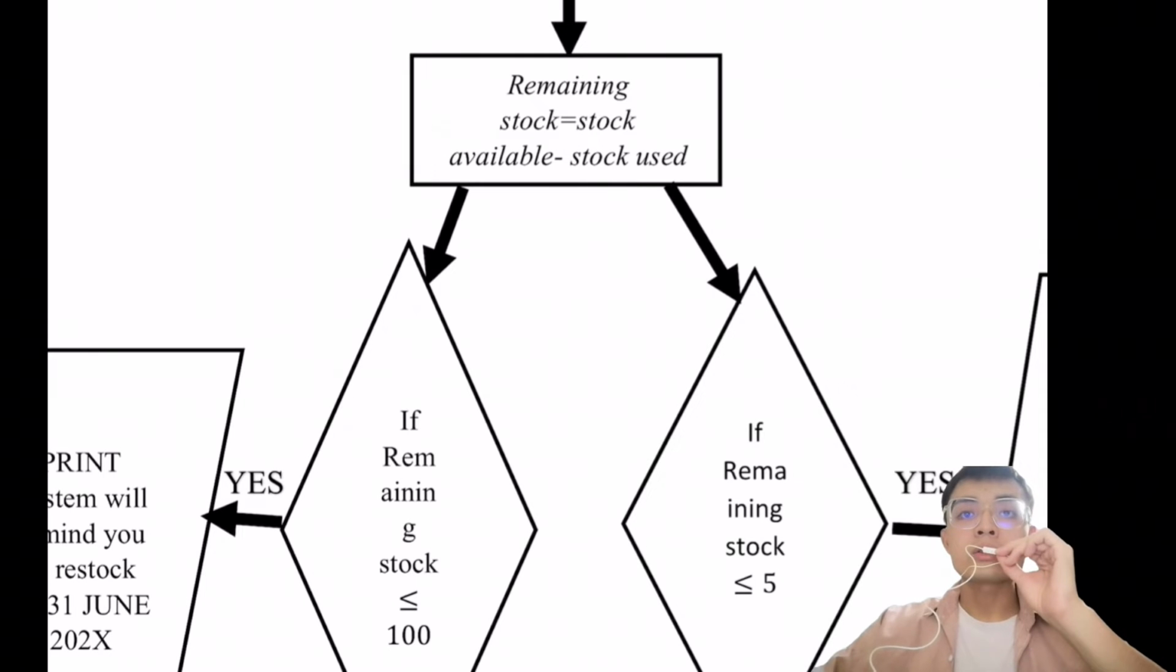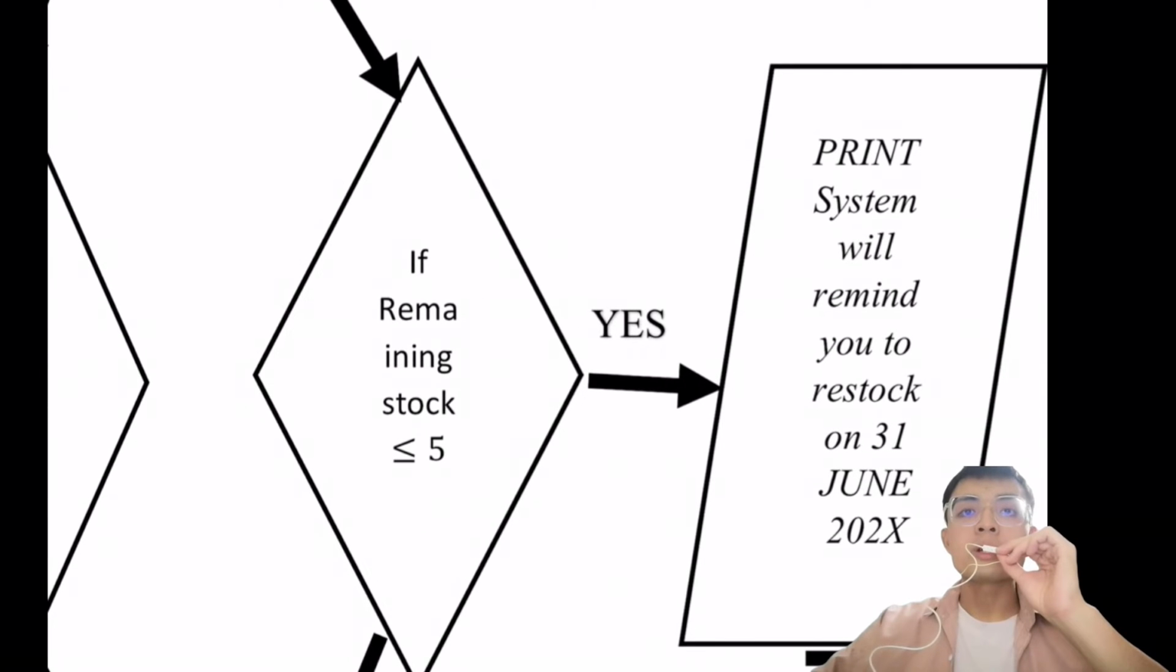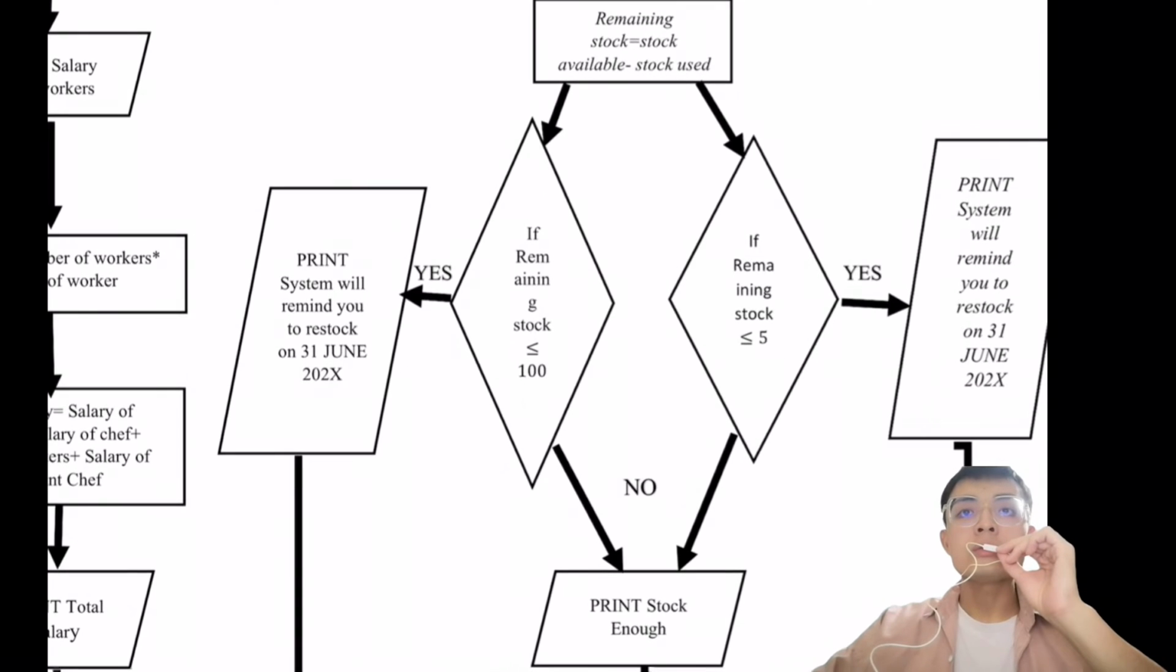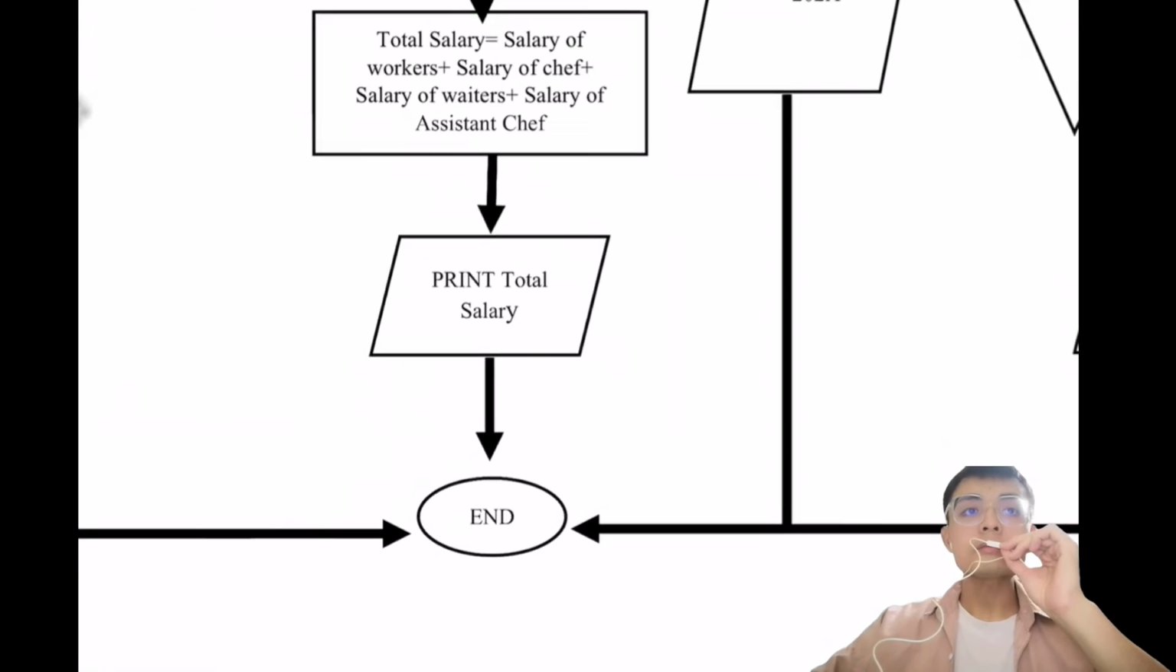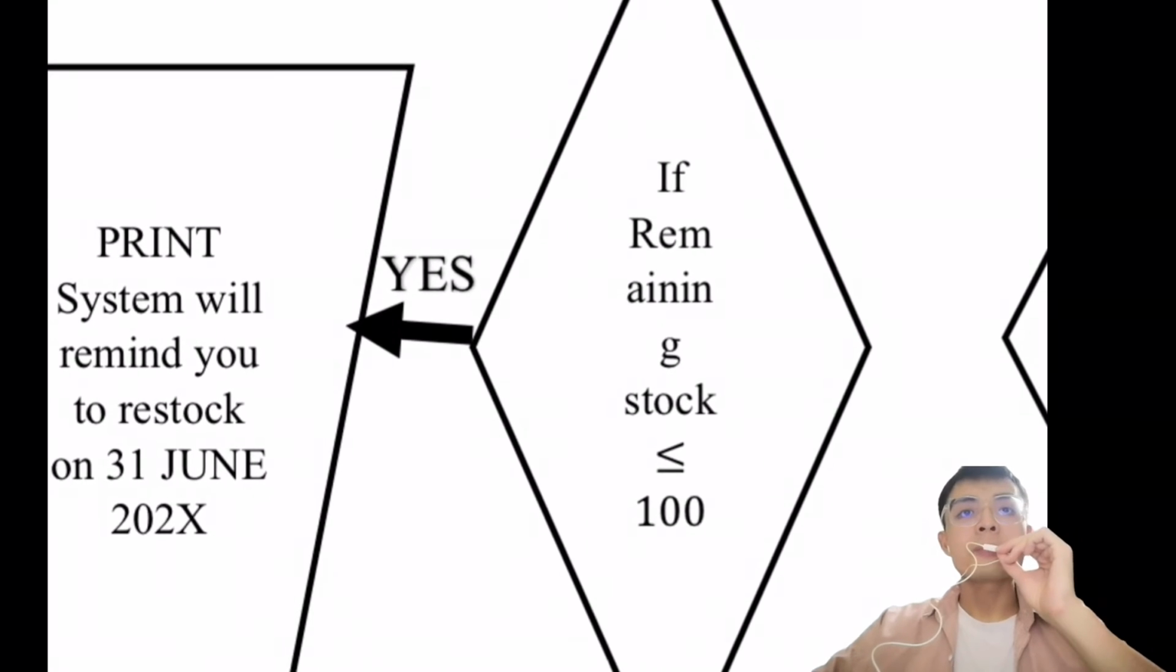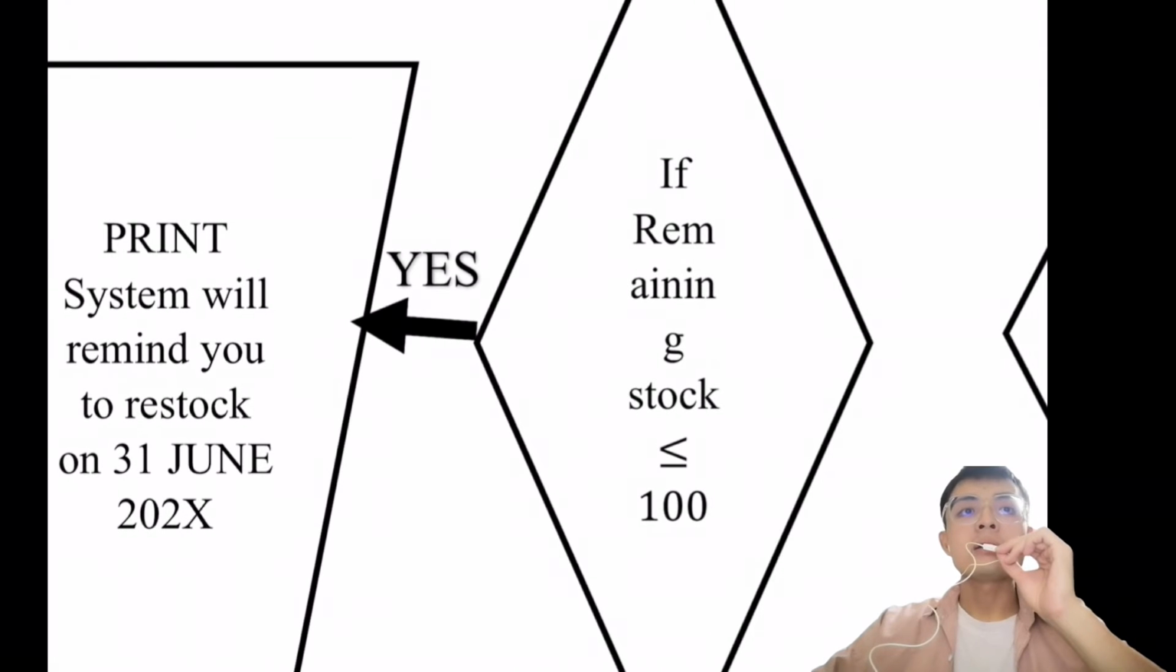For the ingredient stock remaining, if the stock remaining is less than 5 kg, the program will print out. The system will remind you to restock on 31st June 2002X, whereas otherwise it will show not stock, then the program ends. For the beverage stock remaining, the stock remaining is less than 100 cans.